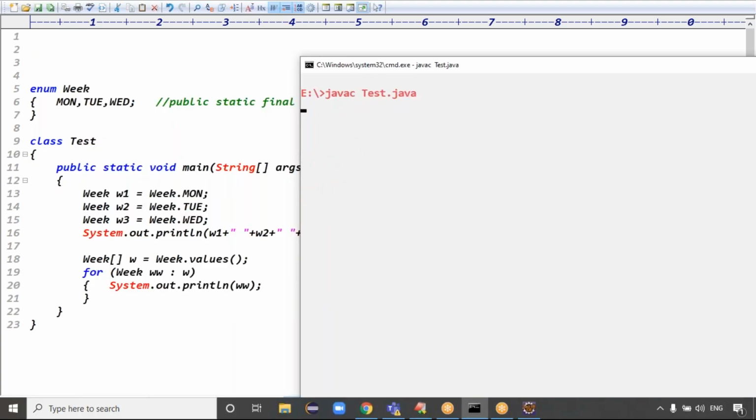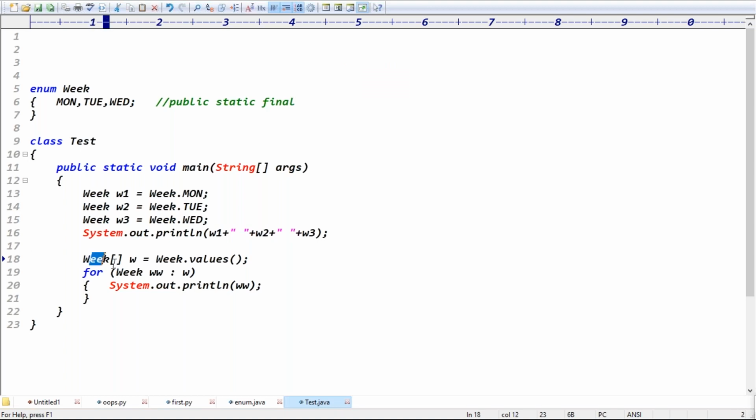Exactly. So you can compile this code. The code is compiled fine. The class is executed fine. The output, guys: Monday, Tuesday, Wednesday. Next one is what? Monday, Tuesday, and what? Wednesday, right? Exactly. Because this is accessing the constants one by one, and here we are accessing all the constants. Because every constant contains its index value basically.